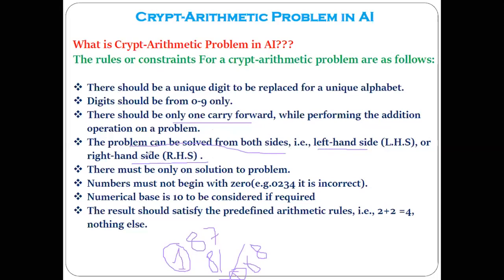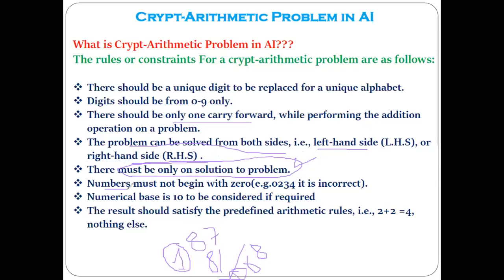That means from the left hand side as well as from the right hand side. Write these down, because some of the rules you might not understand yet. It will be easily understood when we solve one example. The problem can be solved from both sides, left or right. There must be only one solution to the problem. This is very important.